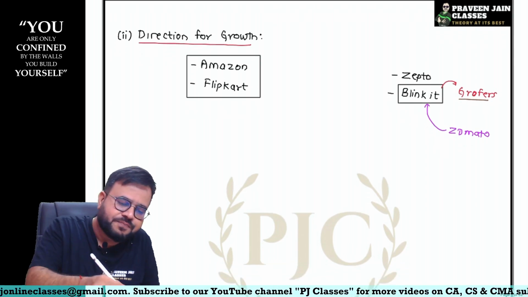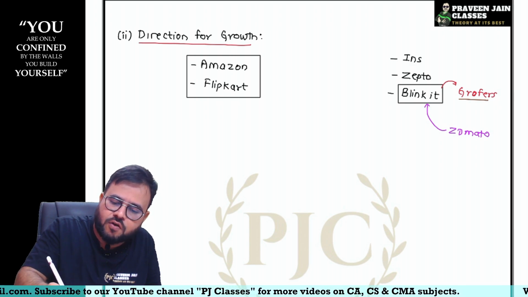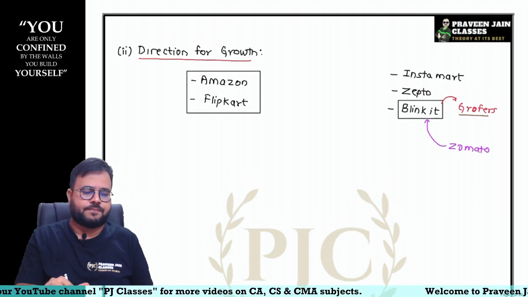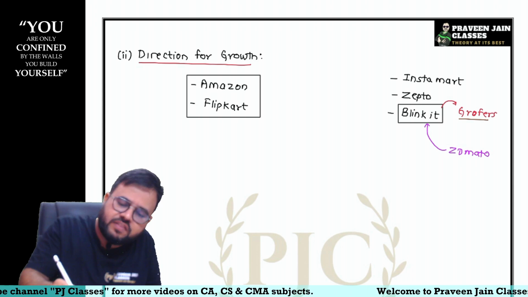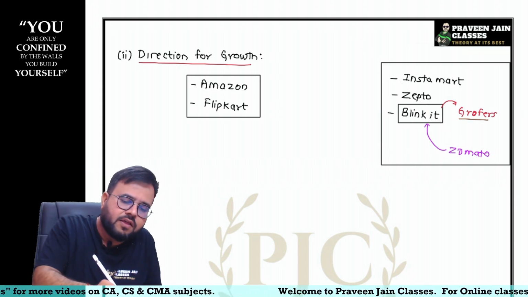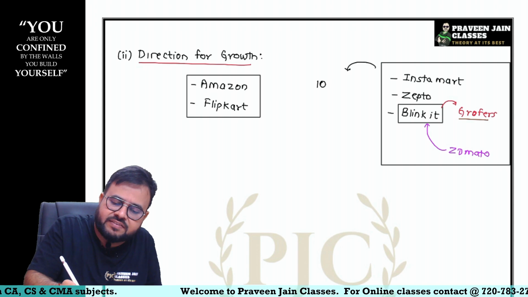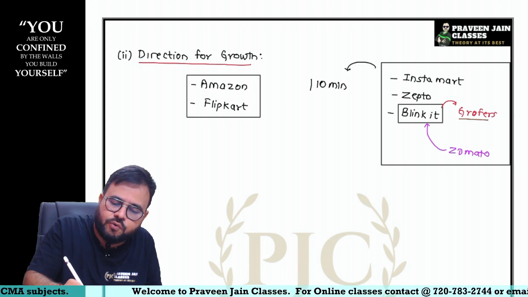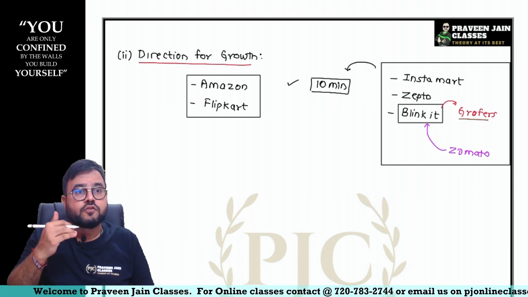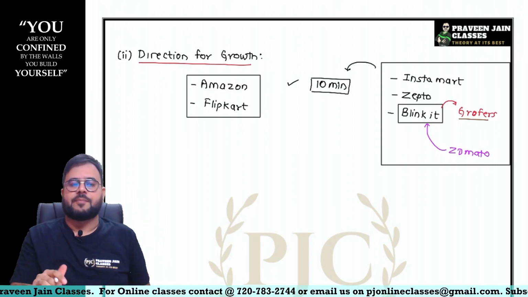Anyway, guys. Similarly, Swiggy has something called Instamart. So now these companies want to grow. These companies want to grow. What they have done, sir, is they understood that if we try to go for 10 minutes delivery, then definitely we are going to succeed. So the direction of how they can grow, they are coming to know.